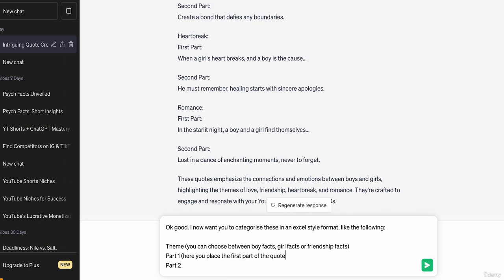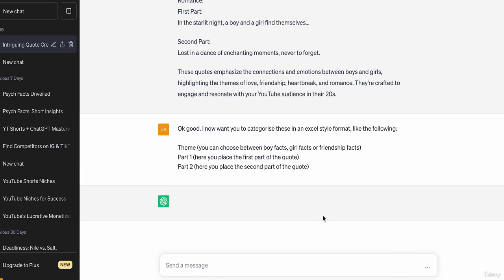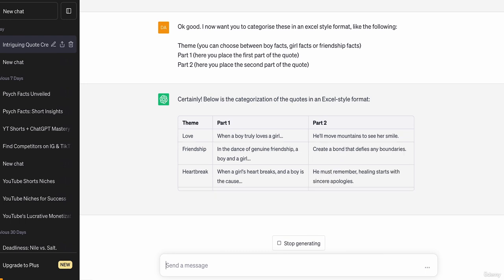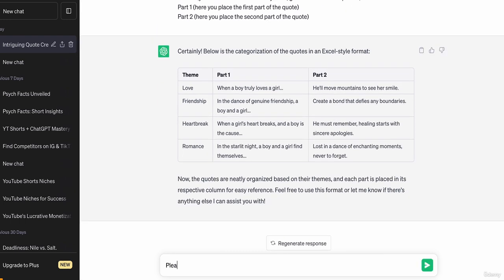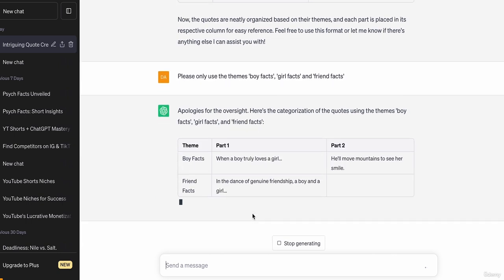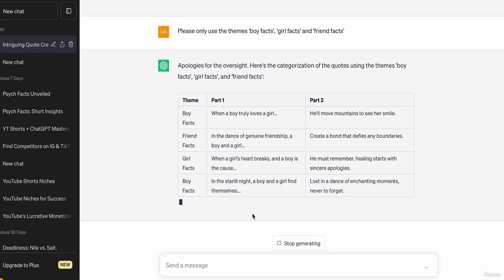So now, guys, I've told ChatGPT exactly how I'd like the table filled out, and hopefully, once you click enter, it will now give us a really nice Excel style format. And let's have a look. Oh yeah, perfect. Yeah, that's absolutely fine. Okay, yeah, really good. So love, friendship, heartbreak, romance, that's fine. Now we just need to make sure we only use the themes boy facts, girl facts, and friendship facts. So we don't want the other ones, we just want themes in boys, girls, and friendship facts, because they're the kind of three that people most relate to.